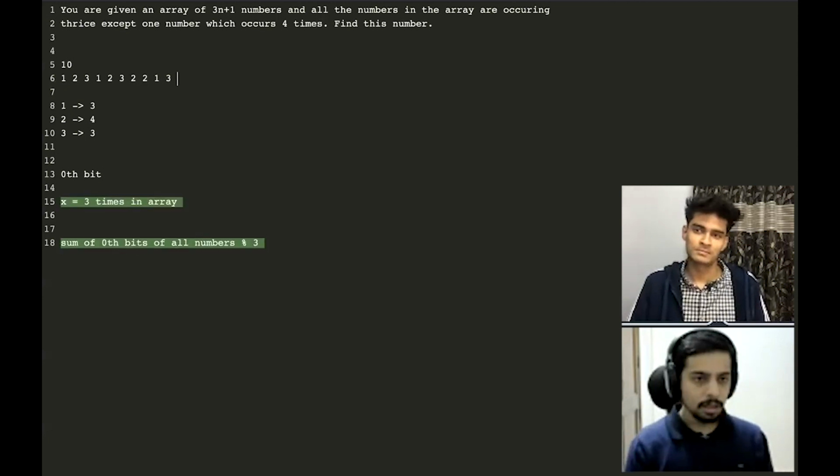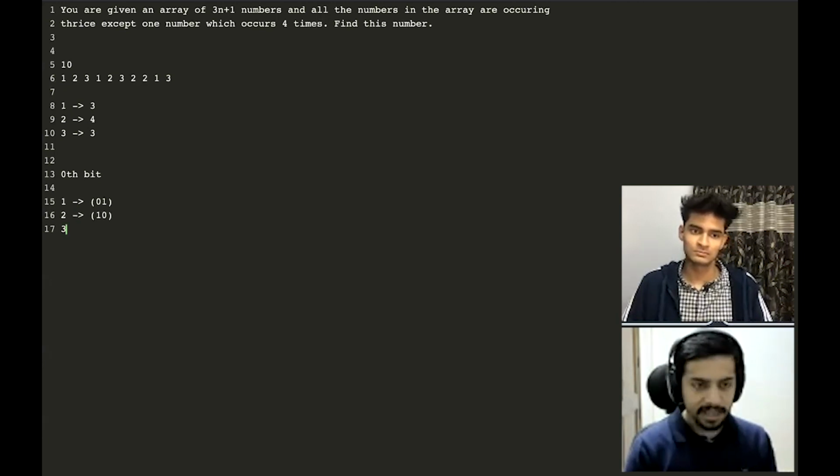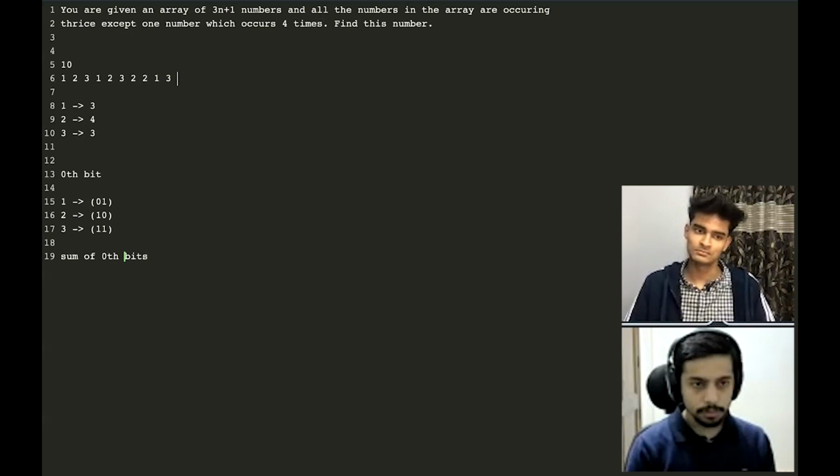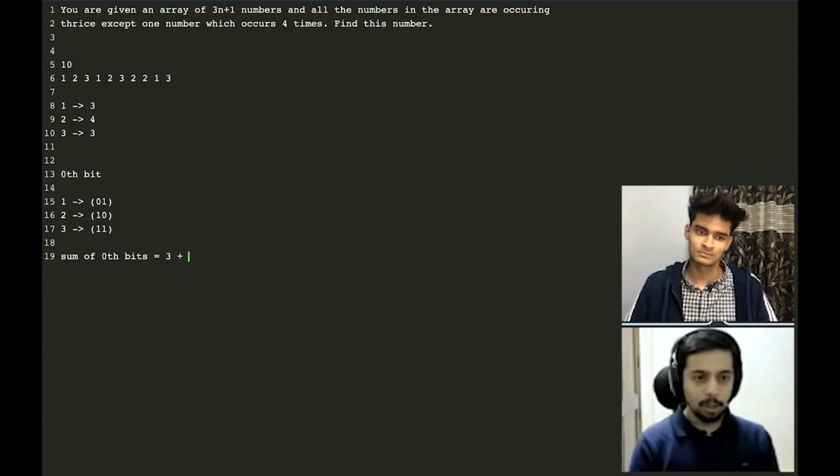And if we think about this example, I can write 1 as 0 and 1. And I can write 2 like this, a 1 and a 0. And I can write 3 as 1, 1. So if you think about finding the sum of 0th bits of all the numbers, then 1 is going to contribute 3 to this sum, and 2 is going to contribute nothing to this sum.